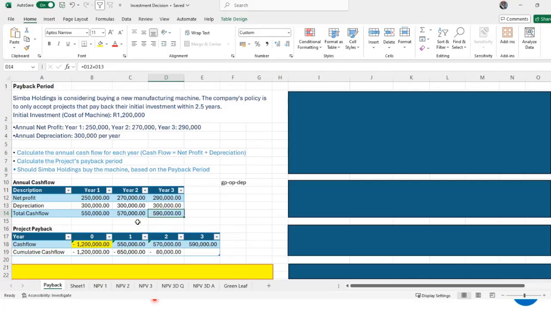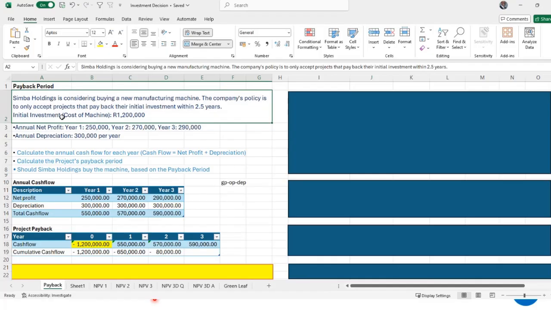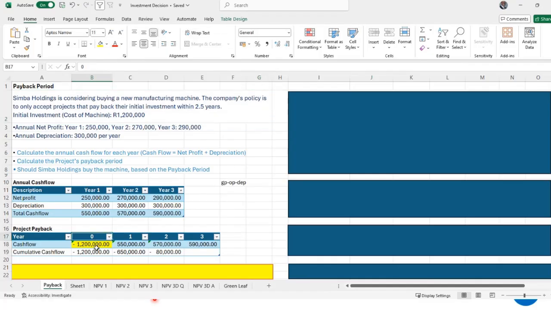Then we say, how long is it going to take us to pay back the initial investment, which is the 1.2 million, the cost of the machine, which is here in line number 2. So we say year 0 here because the initial investment is minus 1.2 million. That's the money we paid out for the machine.